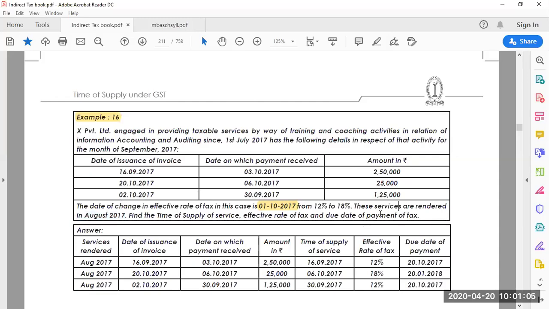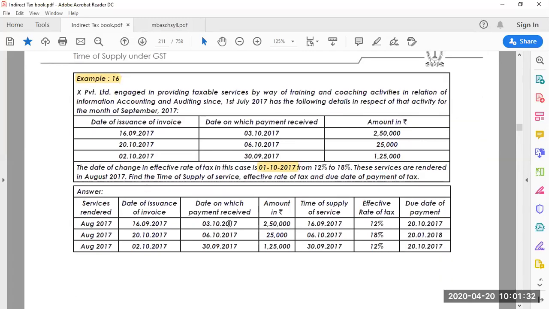Find out the time of supply of service, the effective rate of tax and the due date of payment of tax. Three things to find: the time of supply, which tax rate applies, the old 12% or the new 18%, and the due date of filing the returns.